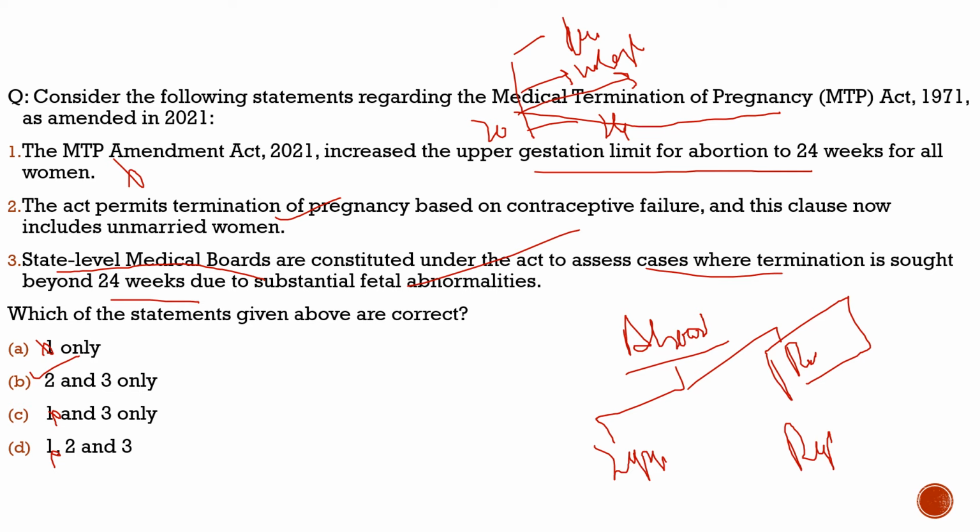But at the same time, we have to look into the ethical and moral issues of it, whether abortion should be totally allowed or not. We have to look through various lenses to come to the final conclusion. But if a question about the termination of pregnancy is asked, you have to remember these important facts which we discussed here. With this, let's move to the next slide and see what question we have brought there.